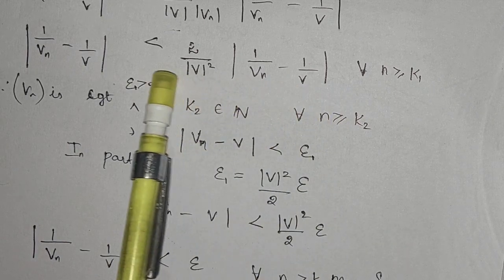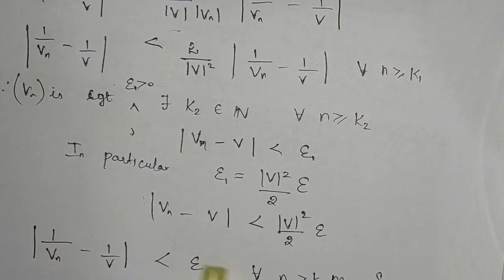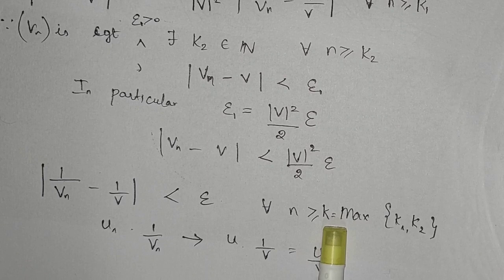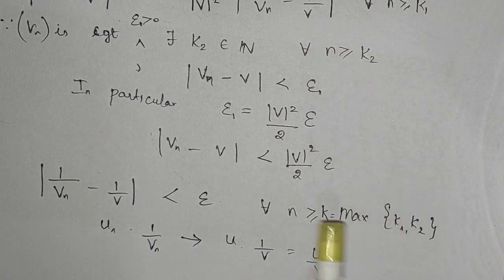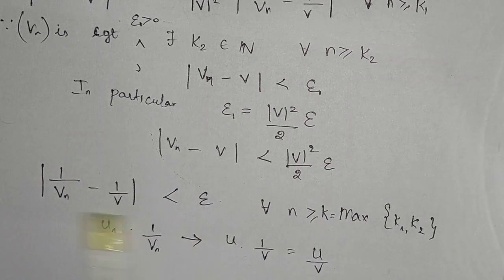So this is strictly less than epsilon, and hence the theorem completes by taking n greater than or equal to the maximum of k1 and k2, because I have got two stages, so I take the maximum of those stages, and from there this holds true.